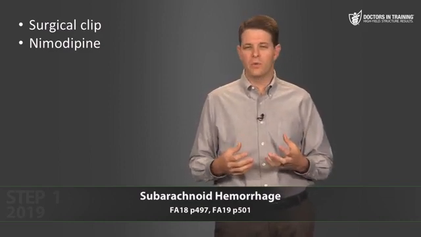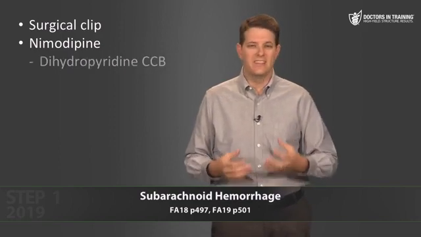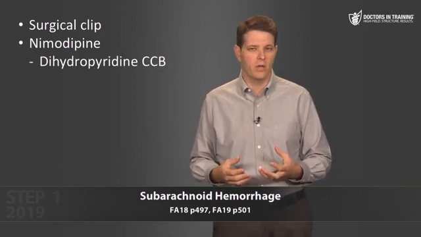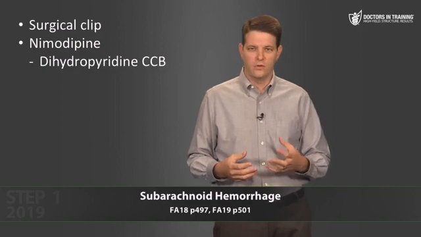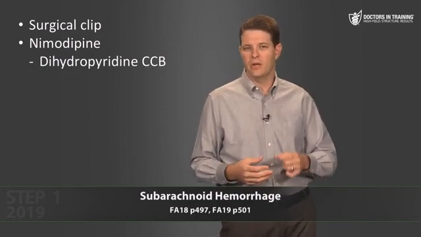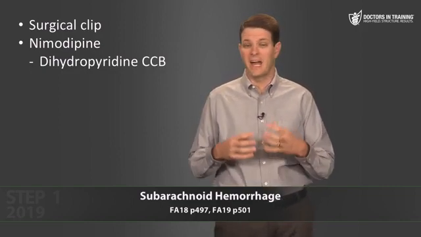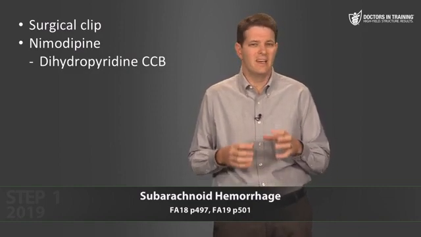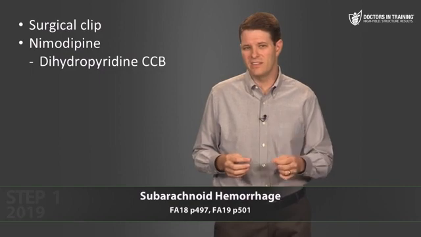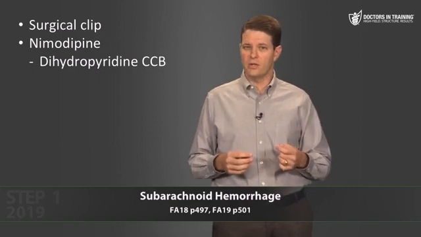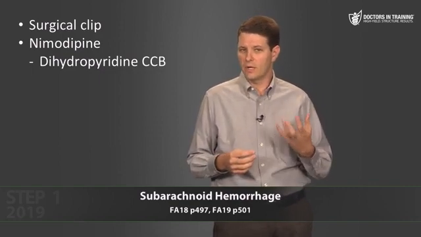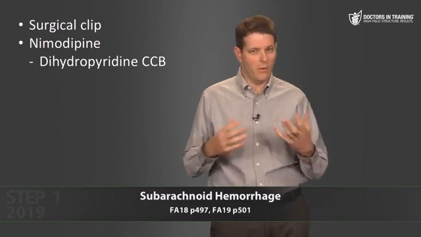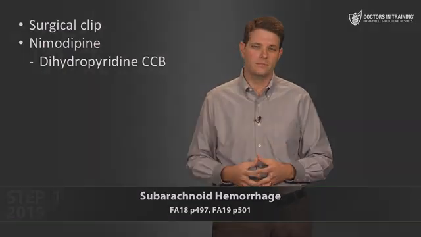Now, what kind of drug would you guess nimodipine is? It's a dihydropyridine calcium channel blocker, kind of like nifedipine. Drugs that end in dipine are all dihydropyridine calcium channel blockers, and they work by dilating vessels, especially arteries. Now, it's been shown that nimodipine doesn't actually prevent this vasospasm, but it's also been shown to improve outcomes following subarachnoid hemorrhage. We don't really understand how it works, but we know that it does work.